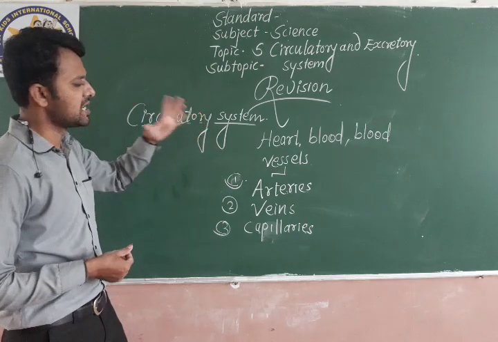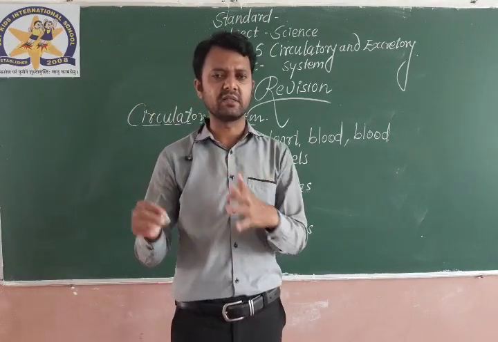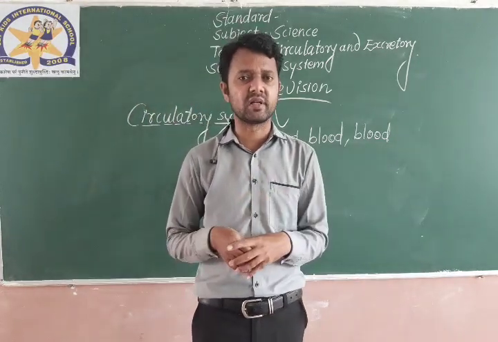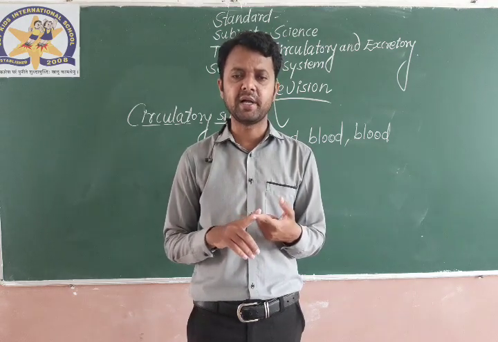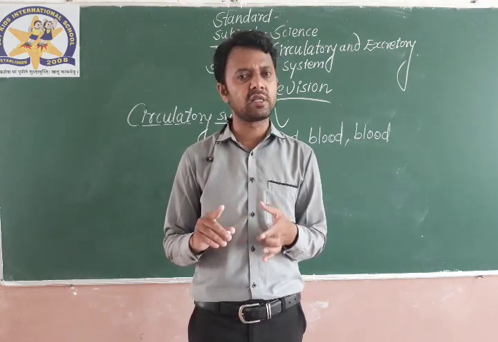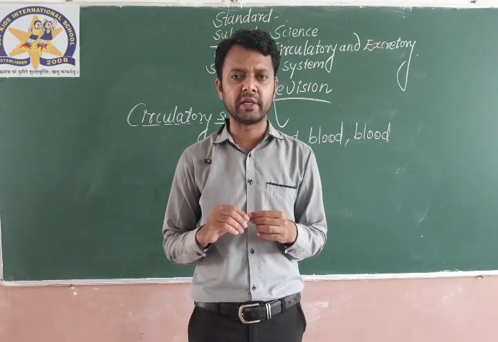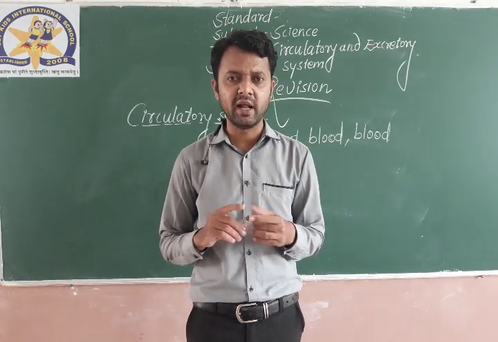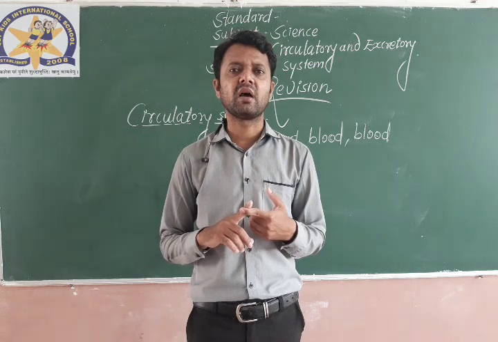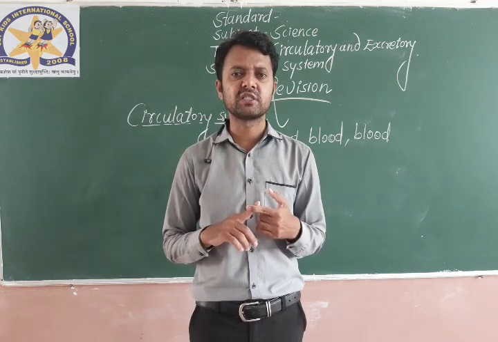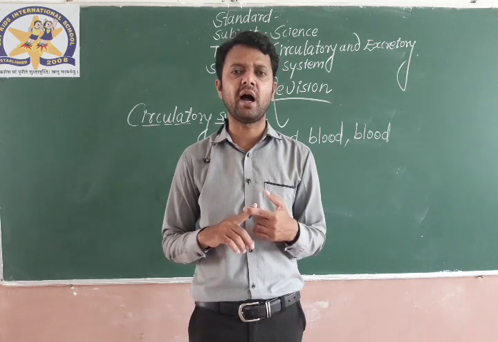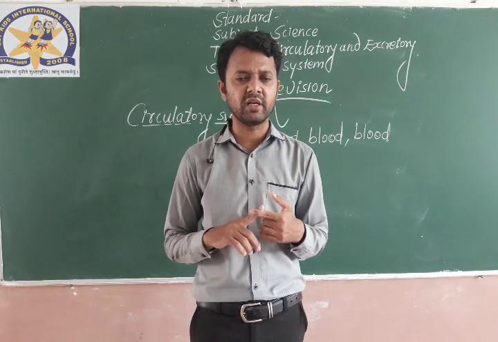This is the circulatory system. I have just summarized the circulatory system: blood, heart and blood vessels. The heart is used to pump blood. Blood is a red color fluid used to circulate into the entire body. Blood vessels are thin tiny tubes which carry blood from the heart to different parts of the body.